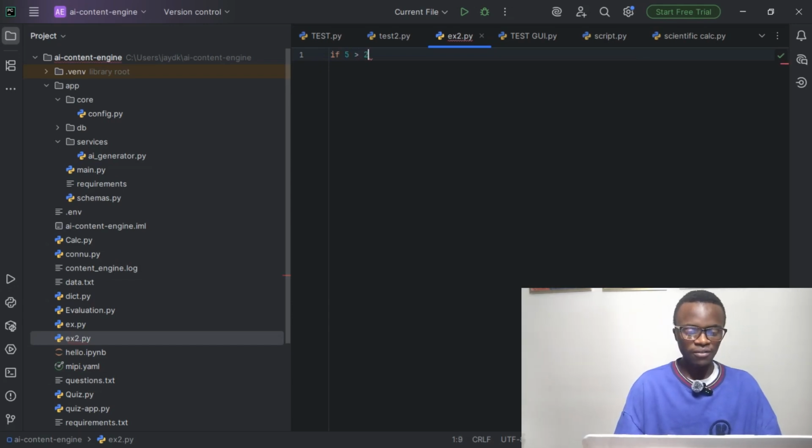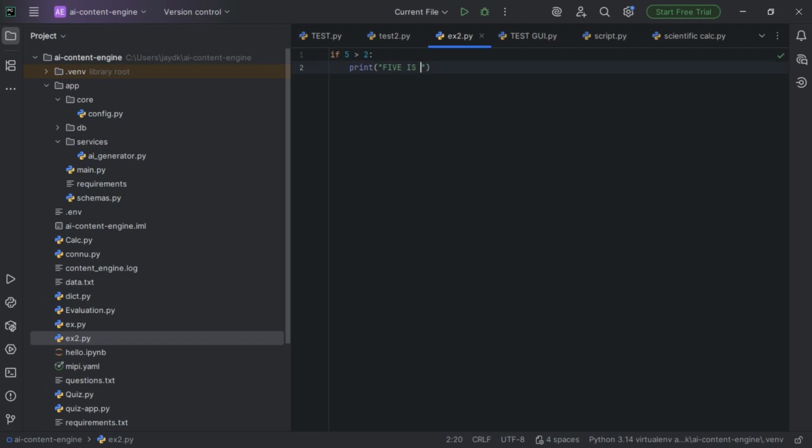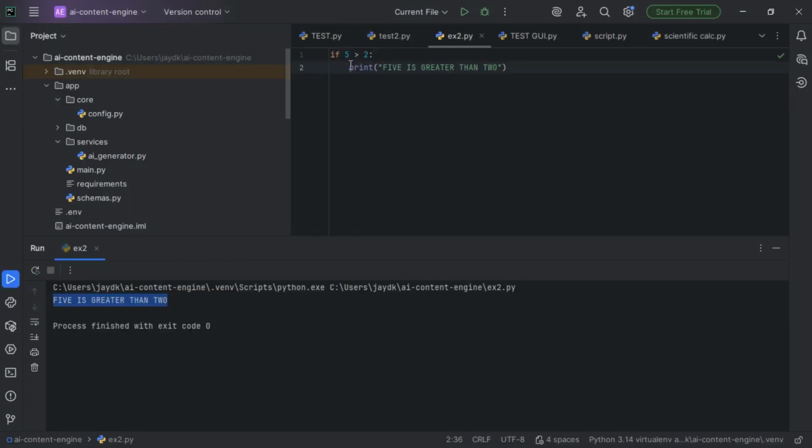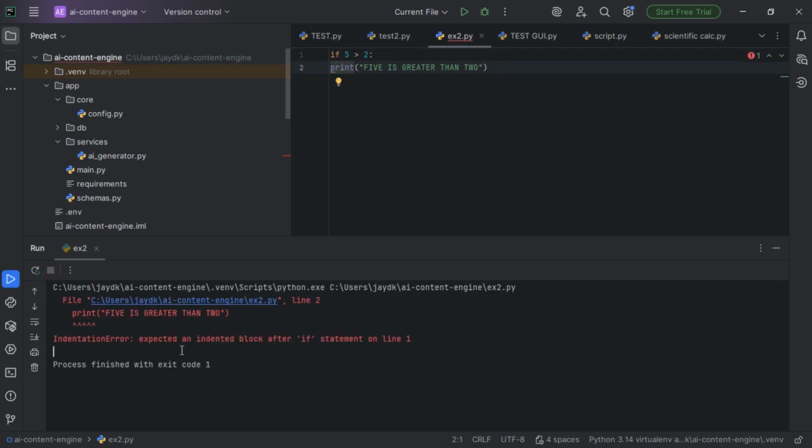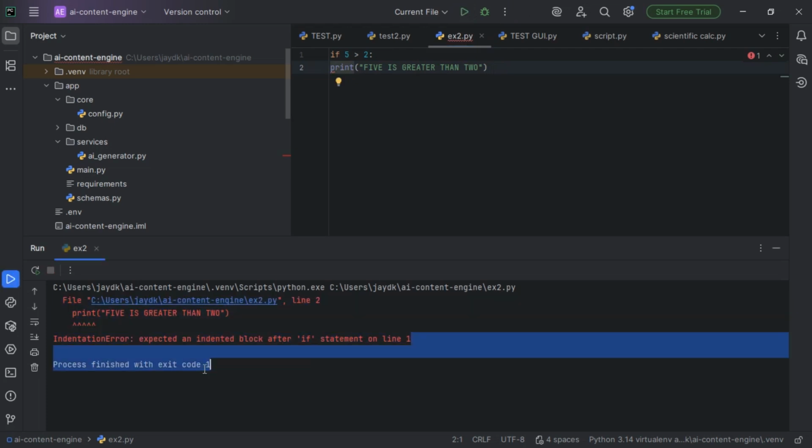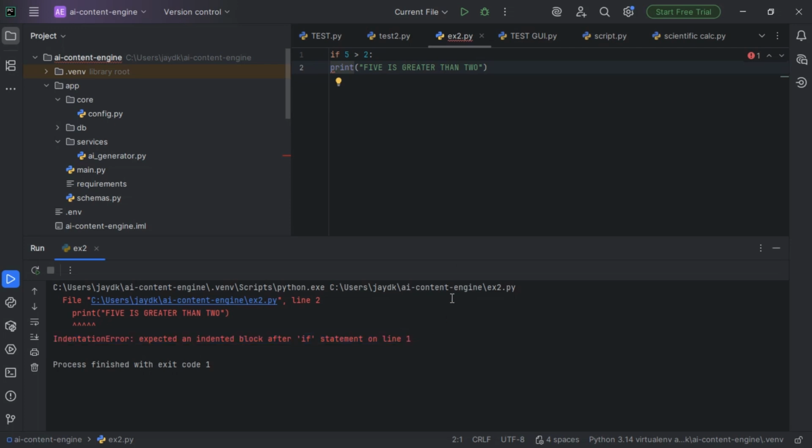First, you must understand the basic syntax of Python. Python is readable and simple, but indentation matters. For example, when you type if 5 is greater than 2, print 5 is greater than 2, the indentation order matters. If you try to change or disrespect it, you will get errors. There are no curly brackets like in some languages. Python is also case sensitive, you have to know that too.